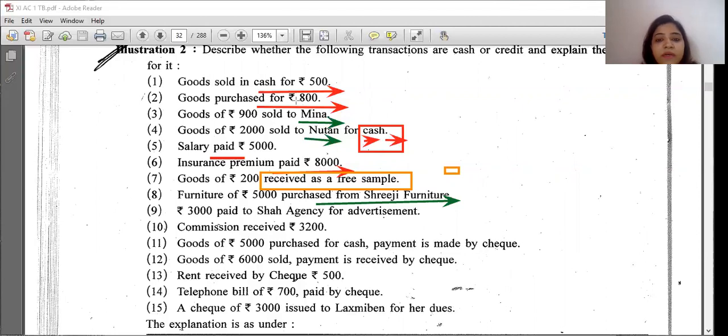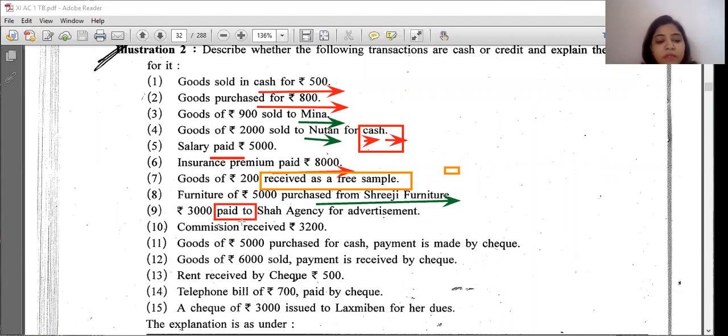It is a cash transaction, paid to Shah Agency. When the word paid comes, you have to be focused. It is your payment done. Paid to. So it is a cash transaction.